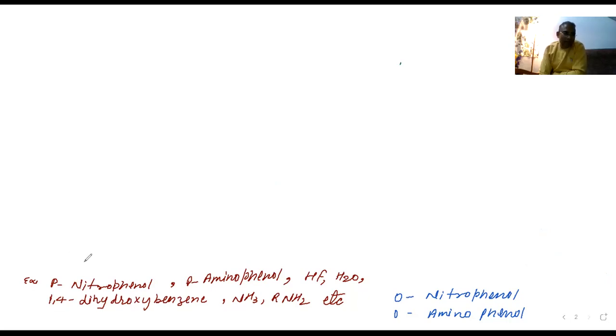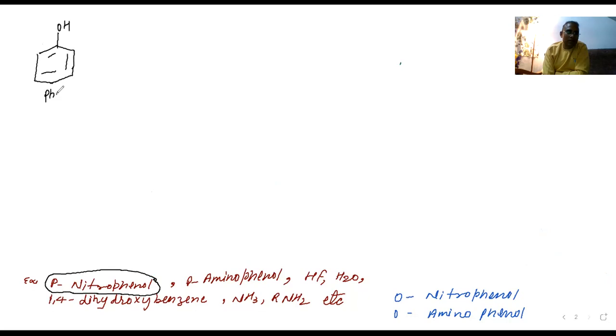I am telling you the name forcefully. You may find it difficult, but I am telling you how intermolecular force of attraction is there. If you are talking about this, this is the structure of phenol. This is the OH. This is the phenol. The NO2 group is there, which is known as nitro.